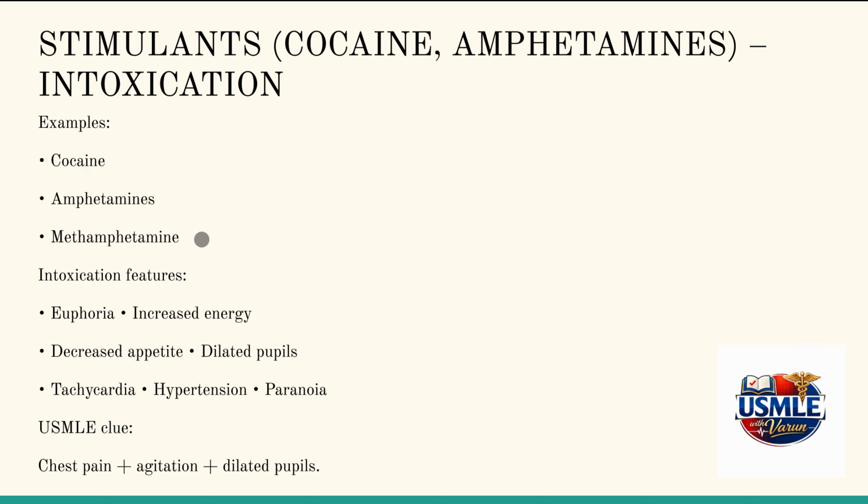Examples of stimulant intoxication include intoxication with cocaine, amphetamines, and methamphetamine. So whenever you come across chest pain, agitation, and dilated pupils in a question, you need to start thinking about intoxication, and identify if there's any history of drug abuse.